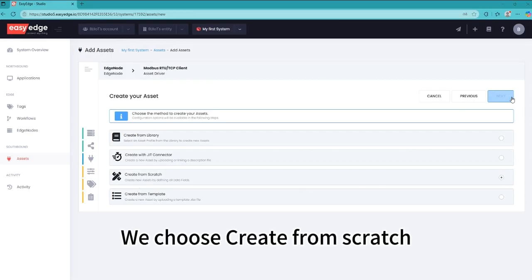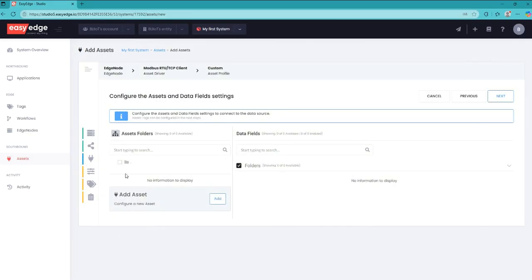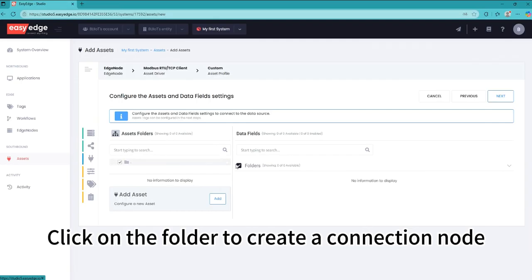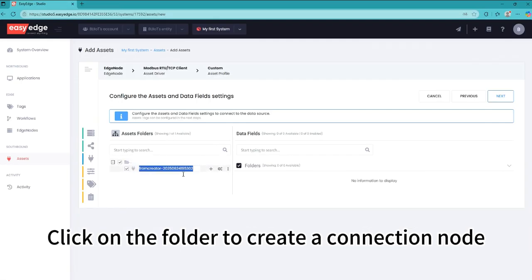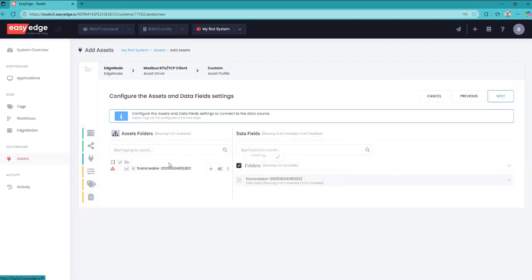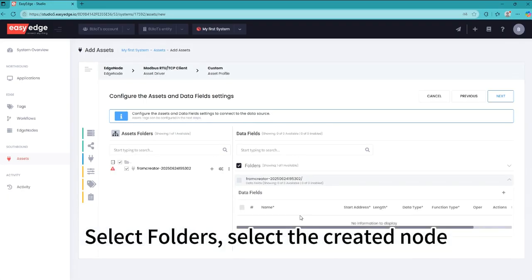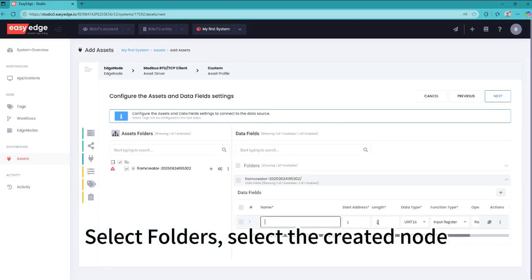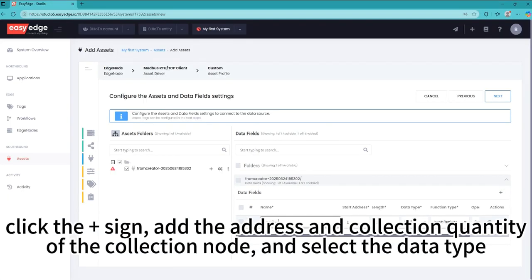We choose Create from Scratch. Click on the folder to create a connection node. Select Folders, select the created node. Click the plus sign. Add the address and collection quantity of the collection node, and select the data type.